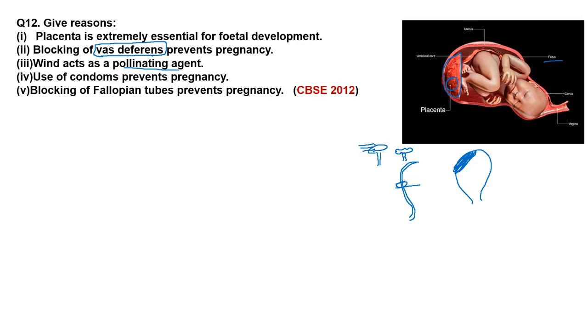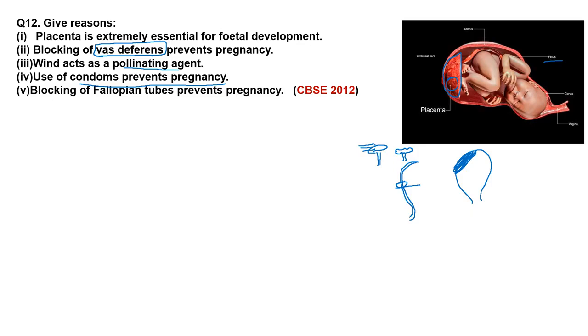Then, use of condom prevents pregnancy. We know that a condom is a mechanical barrier, right? So it prevents sperm from meeting the ovum. That is why it prevents unwanted pregnancy also.